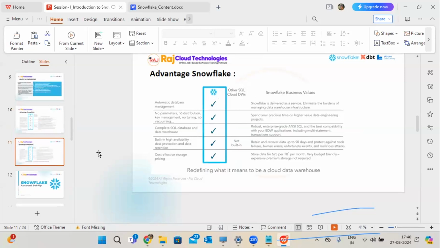Getting my point? Even if you want to go with any high level security, data protection also, we have it in Snowflake. One special feature is available in Snowflake. If you want to increase your cost or reduce your cost, you can do everything yourself. You don't need to depend on anyone. You can manage based on your requirements. You can manage your account. All those benefits are there. If I explain like this, multiple benefits are there in Snowflake.